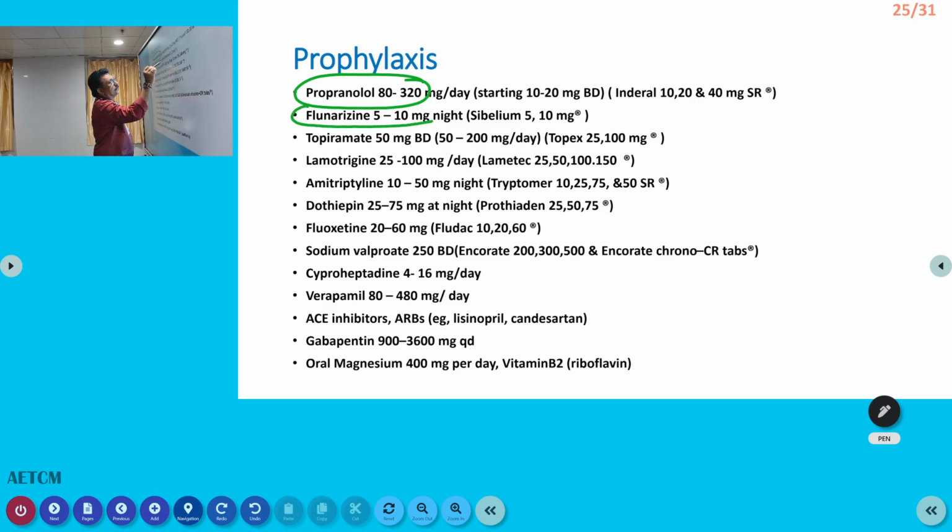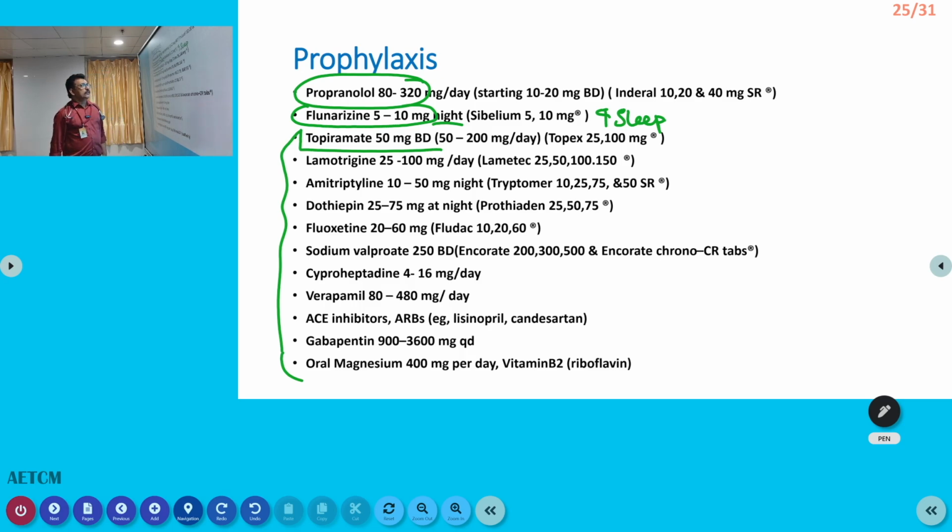Or flunarizine is another treatment of choice that can be given in the night time. Only problem with flunarizine, it produces more sleep. So sleep is increased. So young children, school-going children, we cannot give this. There are a lot of other drugs. Topiramate is a drug used. Most of these drugs are used in epilepsy. So the same type of drugs also can be given here, like topiramate, lamotrigine. These are anti-epileptic drugs. Sodium valproate, gabapentin, all are used in epilepsy. They can be used here also.